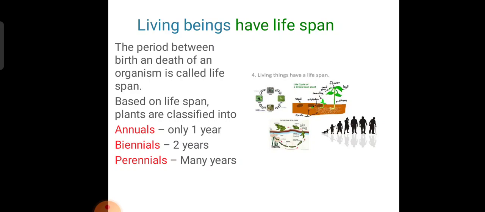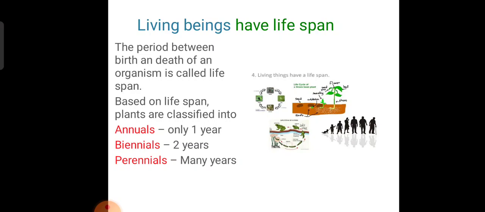And now we are coming to the lifespan. Organisms take birth, become adult, reproduce, become old and die at last. The period between birth and death of an organism is called lifespan. Okay, see, annuals means only 1 year, biennials means 2 years, perennials means many years.